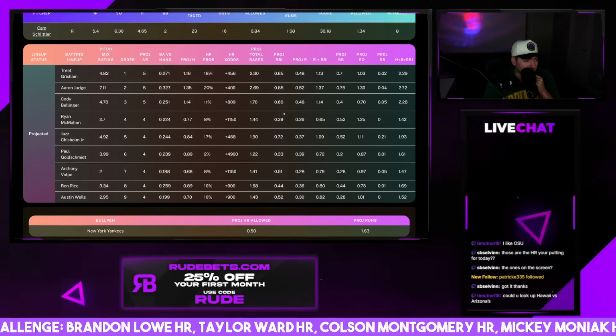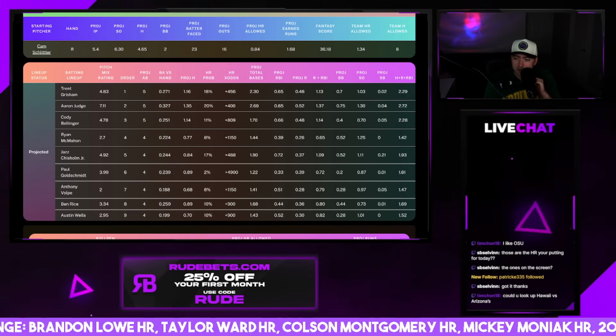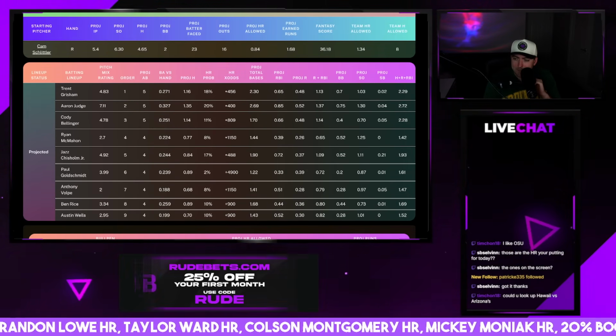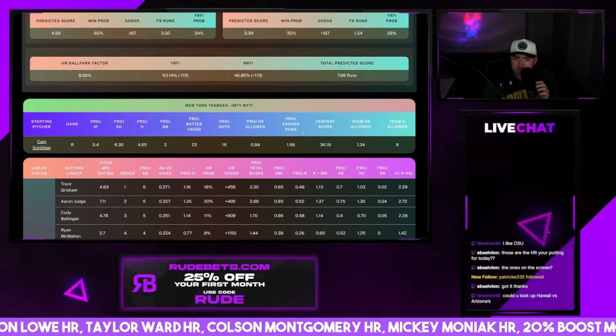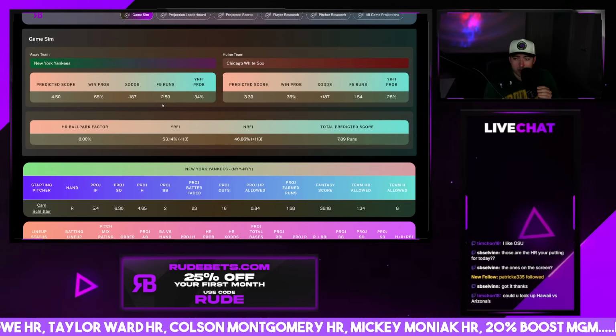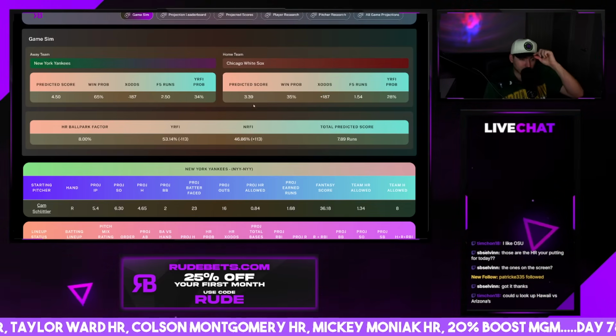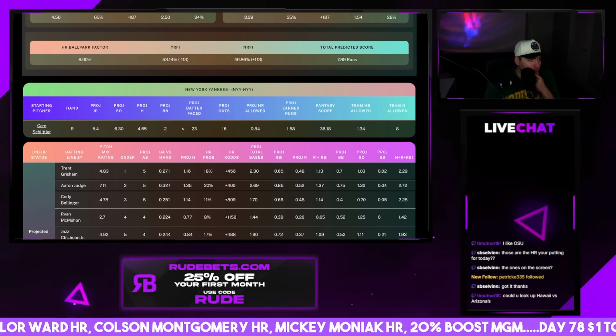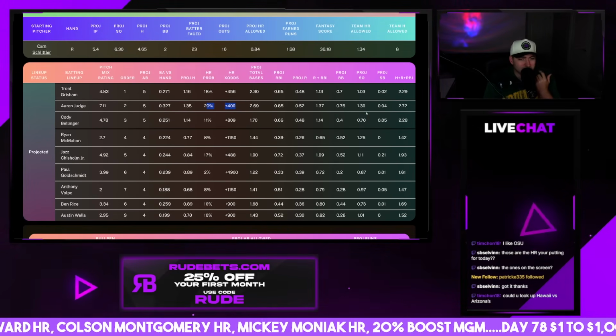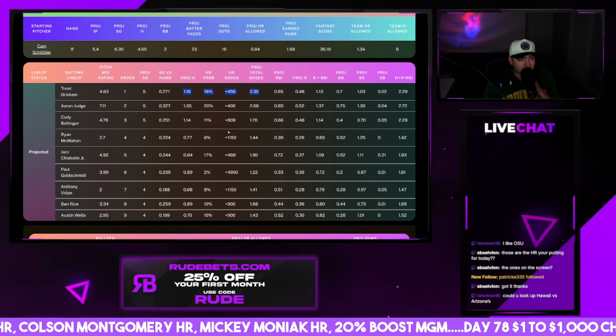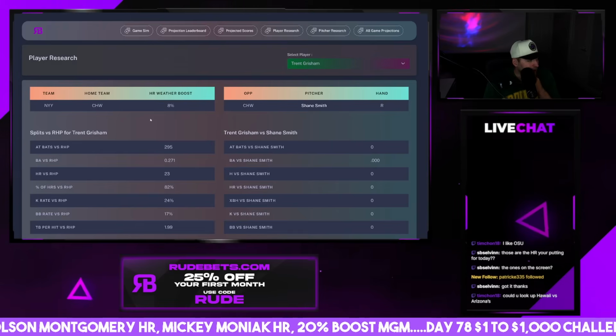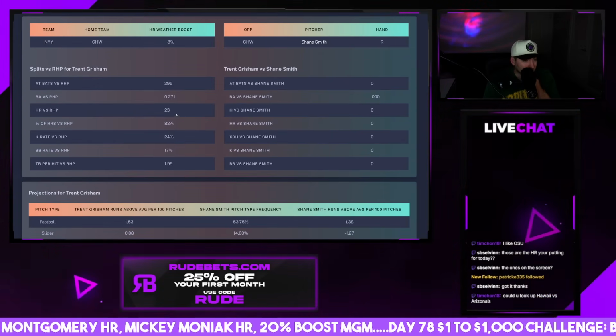Cam Schlittler versus Shane Smith. I mean, minus 215, plus 180. Yeah, there's not much on this money line. Yankees should win this one pretty easily. Home run wise, Judge is not going to be worth it for the odds. Grisham might be, but he's been way too hot recently. I think Grisham's going to come back to earth here.